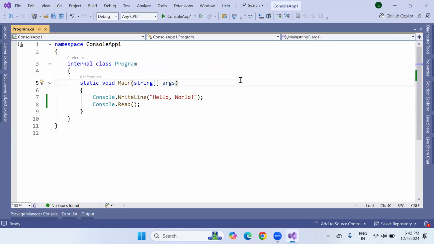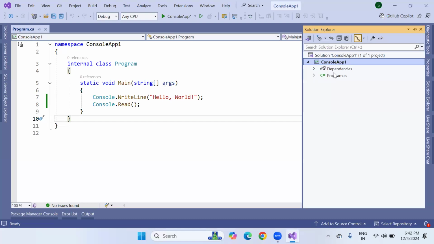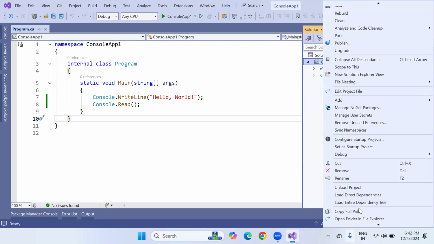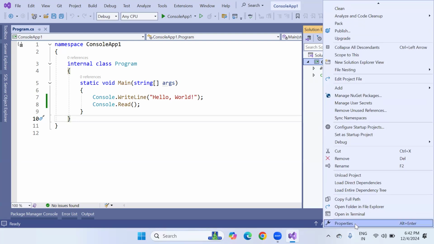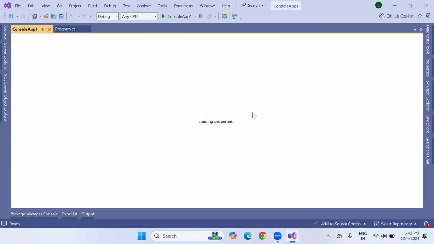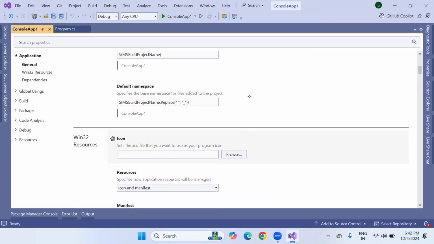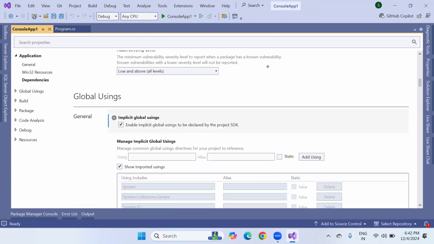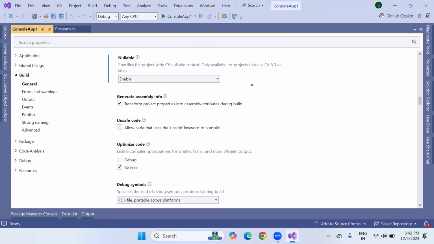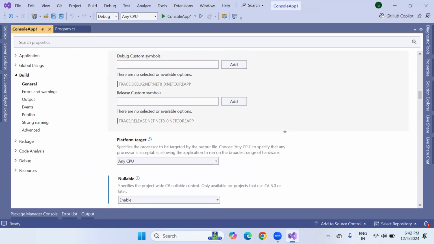But do you want to know which version of C#.NET we are using? Simply go to Solution Explorer. Right-click on ConsoleApp1, your project, and go to the Properties option. Once you go to Properties, your project properties will open. In the properties you can see the target framework .NET 8.0, and slowly scroll down. Somewhere you will see the C# version also. The C# version here is 12.